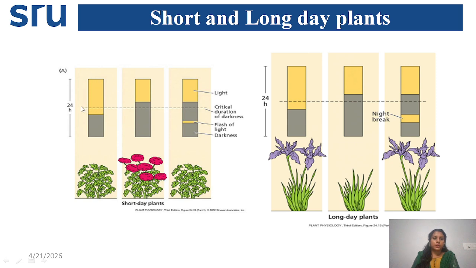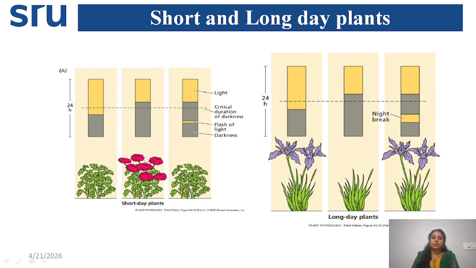This middle line represents the 12 hours period or critical duration. If the night period is very less and the day period is more, that time the short day plant won't show flowering, because the name itself indicates short day plants require a short day period.